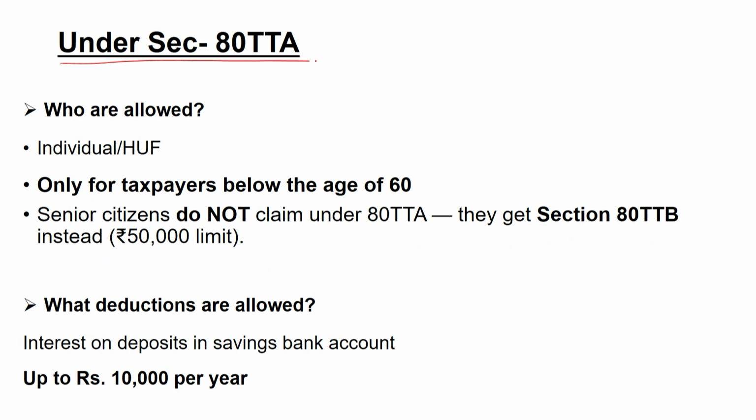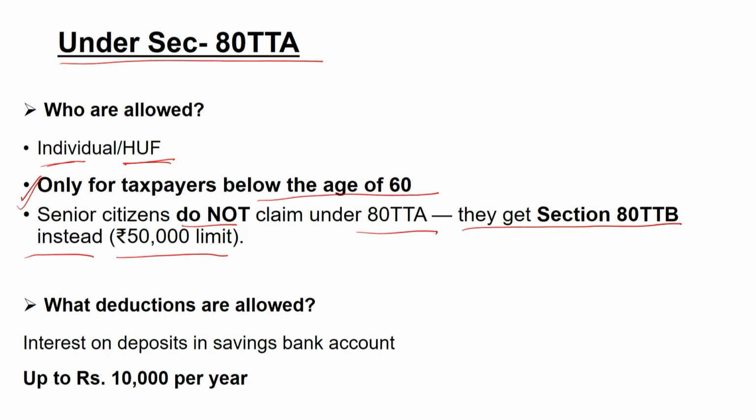Next is section 80TTA, that is allowed to individuals and HUF, both categories, and it is allowed only for taxpayers who are below the age of 60 years. Here the senior citizens do not claim under section 80TTA because they can get a deduction under section 80TTB instead, of 50,000 rupees limit.